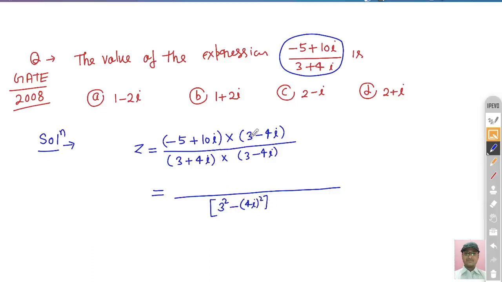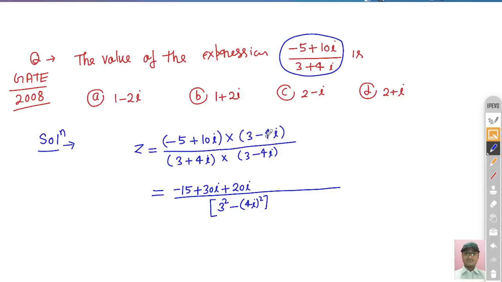In the numerator, once you multiply, 5 times 3 is 15, so this is minus 15. Then 3 into 10 is 30 iota. Multiplying -5 by -4 iota gives plus 20 iota, since 4 times 5 is 20 and minus minus becomes plus.